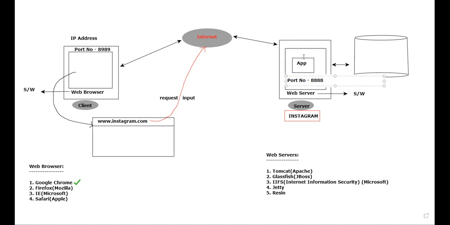Now tell me, assume that this application is developed using Python. If it is developed using Python, now you have to think and answer: whatever request is coming, 100% that request will be sent to this particular application. Now tell me, this application is responsible for providing the response. Yes or no? This application is responsible for providing the response to the internet. Whatever response you got from the internet will be displayed here.